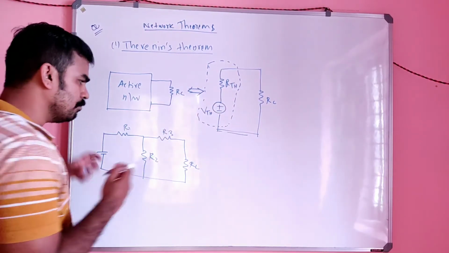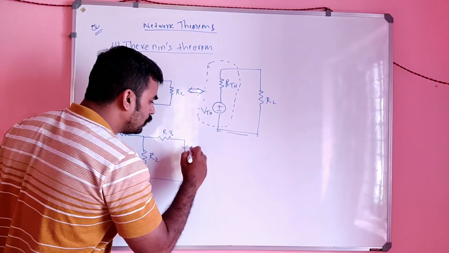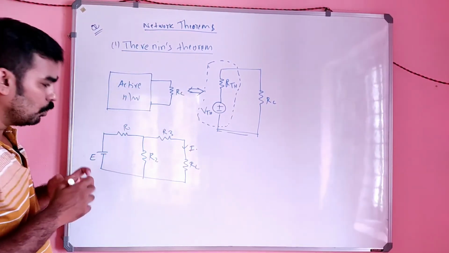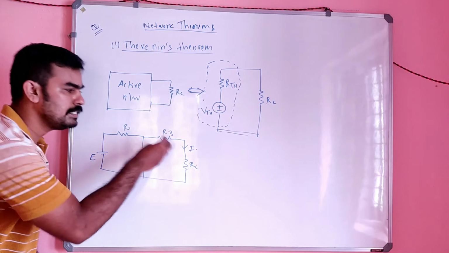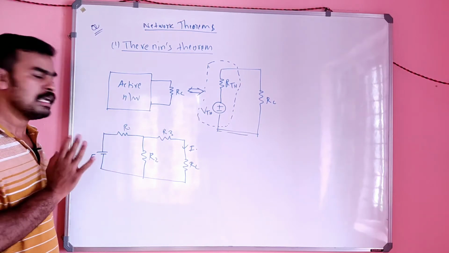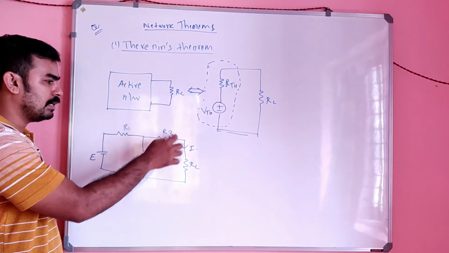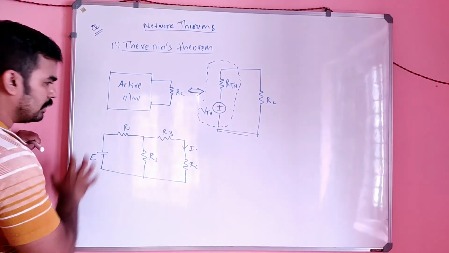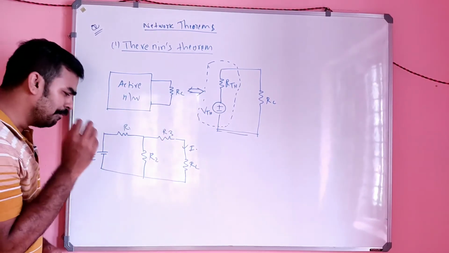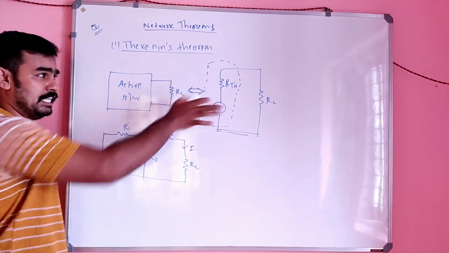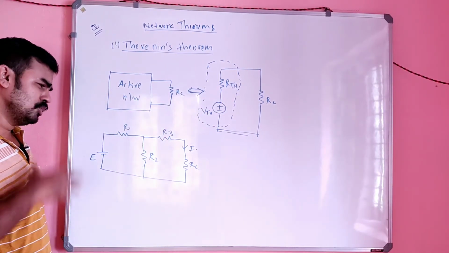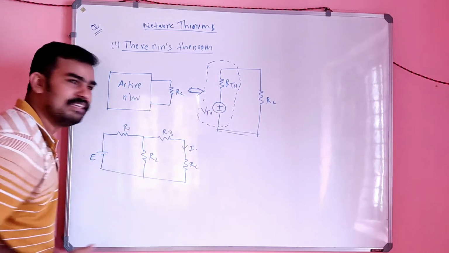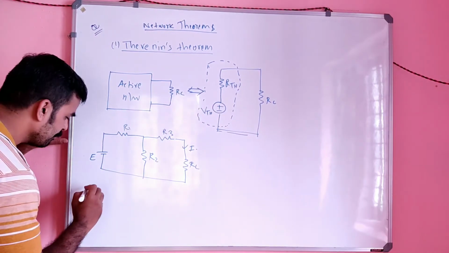That means our aim is to find the value of I here, the load current. Suppose this is our aim. Of course this is an active network, so this active network can be converted to a voltage source V Thevenin in series with our internal resistance. So the first step is to find the value of V Thevenin. How can we find V Thevenin?